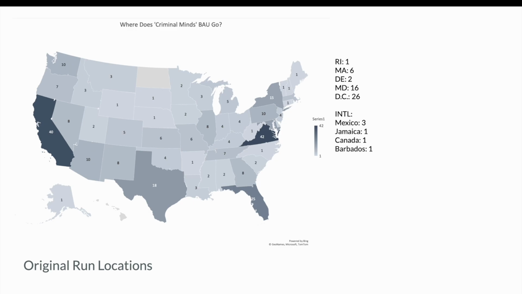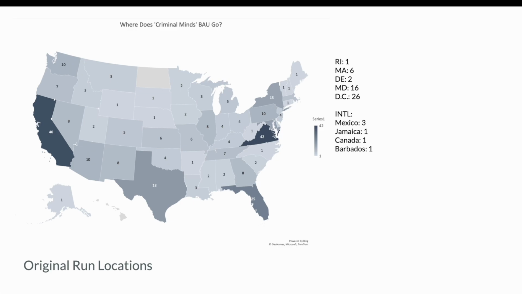Much like Evolution, quite a few episodes cross state lines, so this does add up to more than the actual number of episodes, which I think is 323. Anyway, what I wanted to point out was that most episodes are in Virginia, DC, and Maryland, around the area where the show takes place, where Quantico is, or they're in California, where the show is filmed. Evolution has only had 2 episodes in California, and they seem to stick around the DC area a bit more.